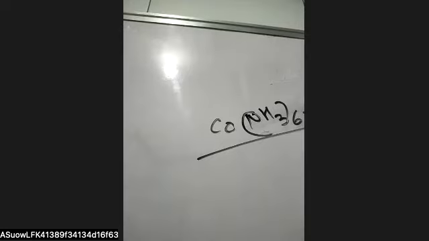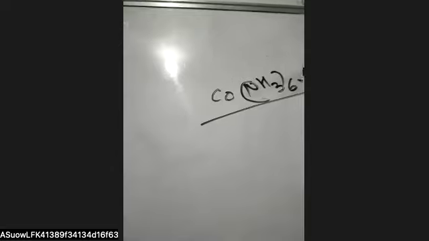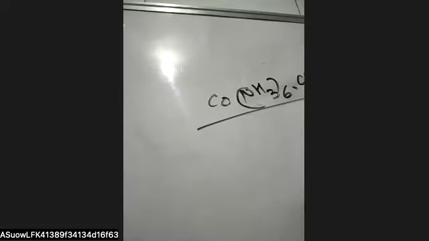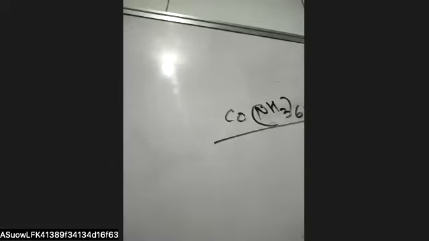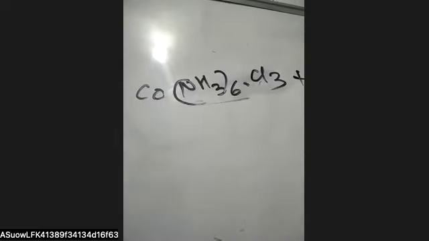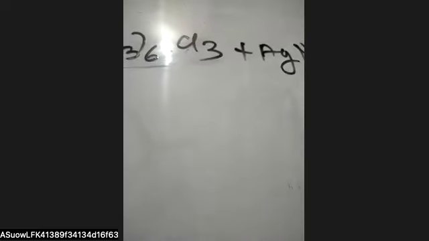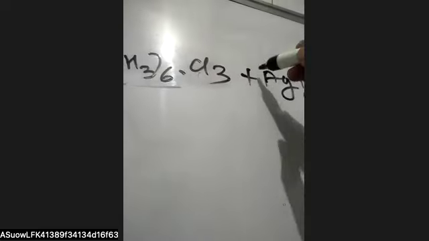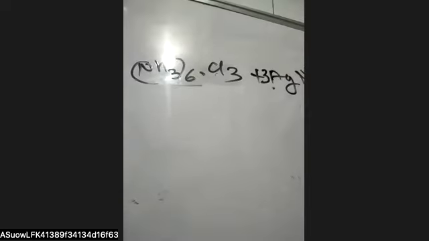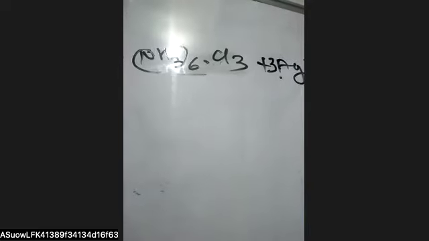He reacted this complex with AgNO3. When he reacted this complex with 3 AgNO3, he got [Co(NH3)6] as it is, and 3 AgCl.